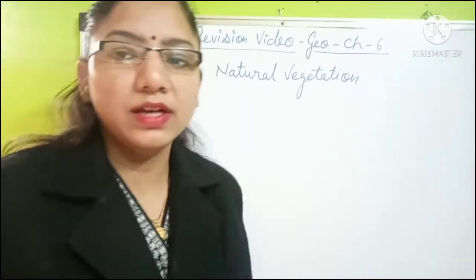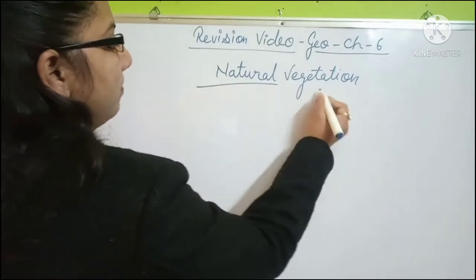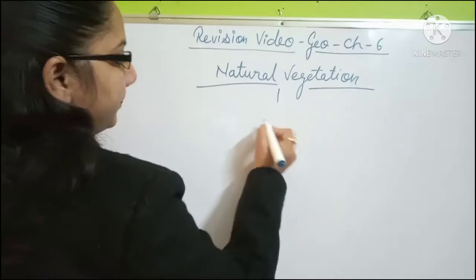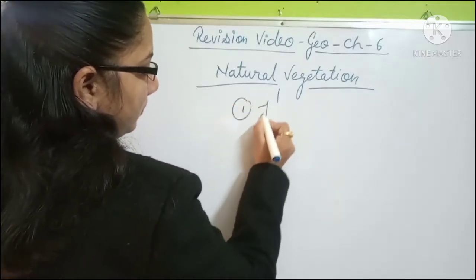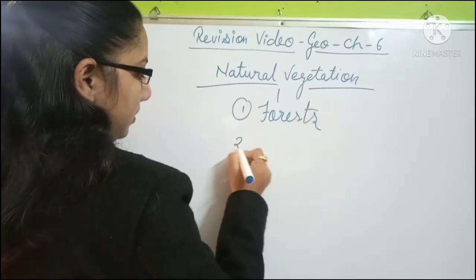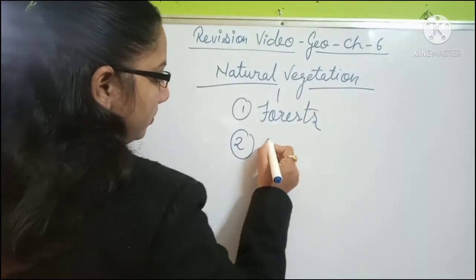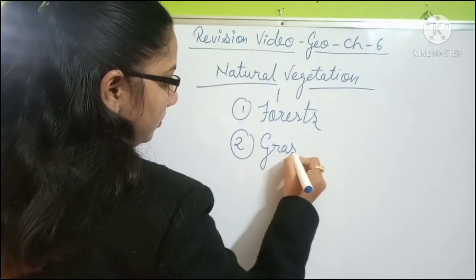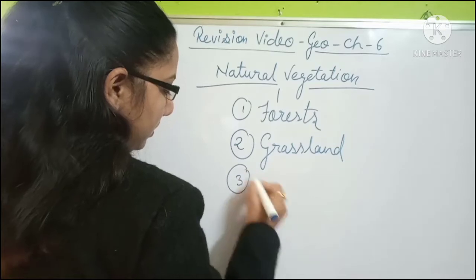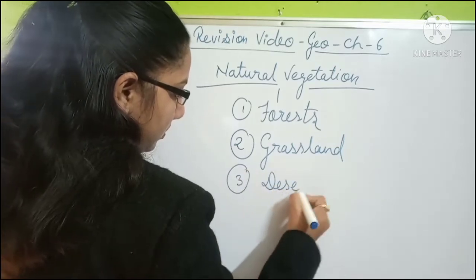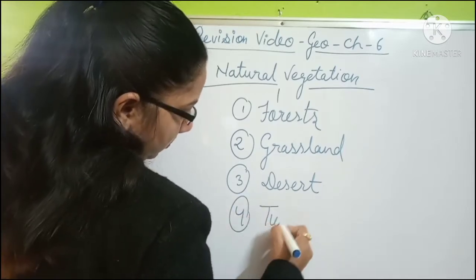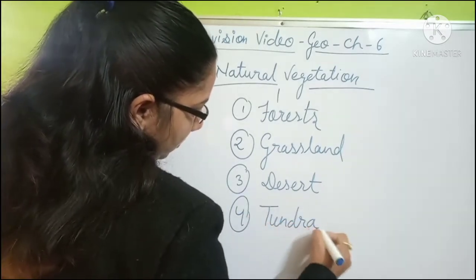We can classify the natural vegetation into different parts according to its availability, that is number 1, forest, number 2, grassland vegetation, number 3, desert vegetation, and number 4, tundra vegetation.